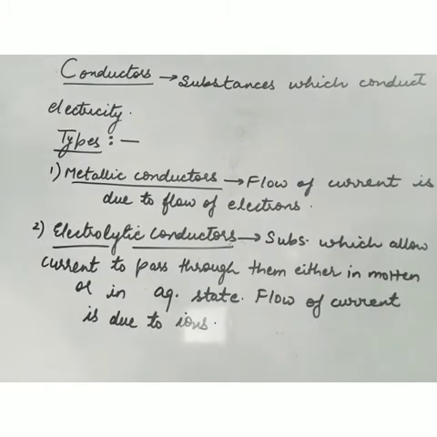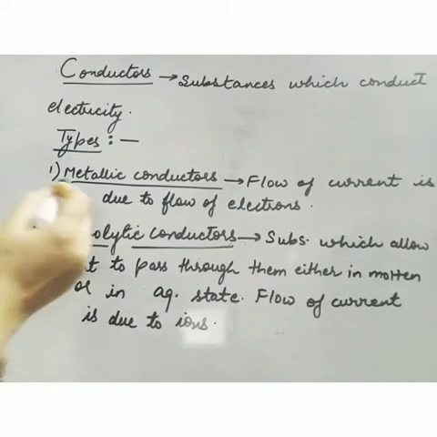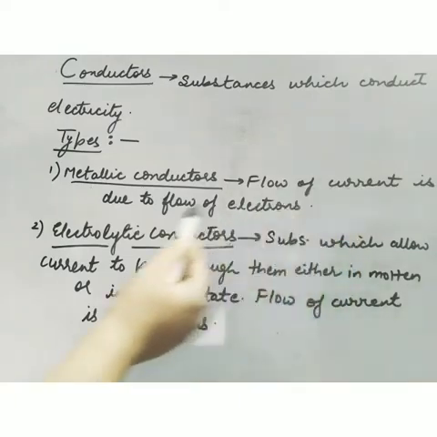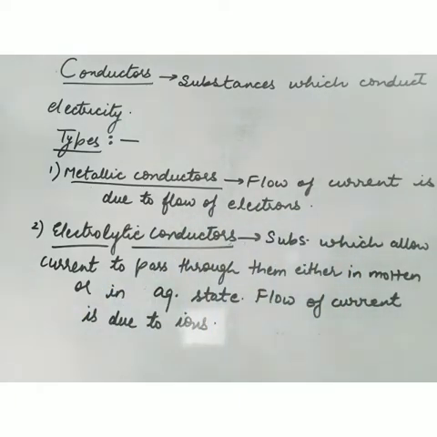Now, how many types of conductors are there? There are two types of conductors. The first is metallic conductors. Metallic conductors means metals, for example, copper, silver, zinc. And why are metals good conductors of electricity? Due to the presence of free electrons. So the flow of current is due to the flow of electrons through the metallic conductors.